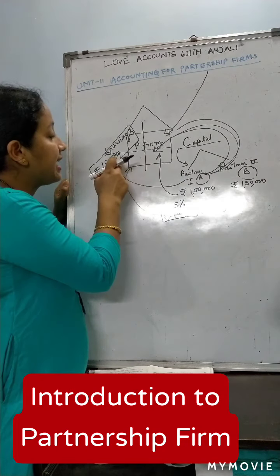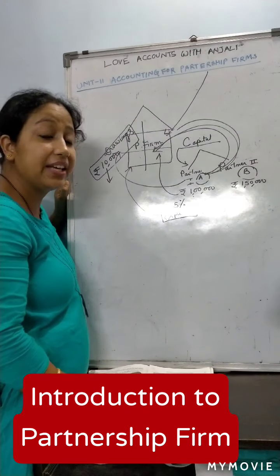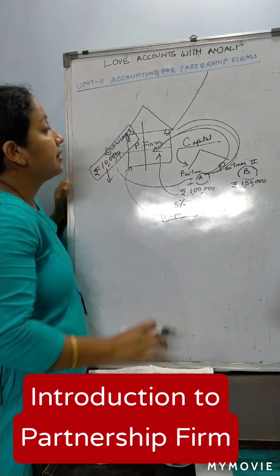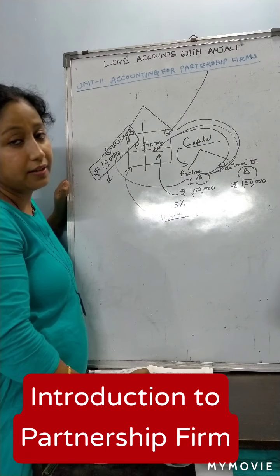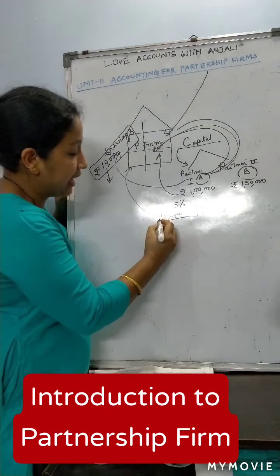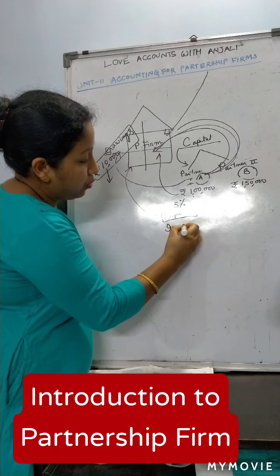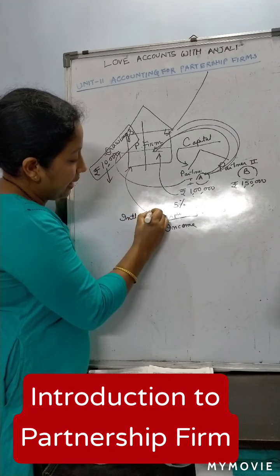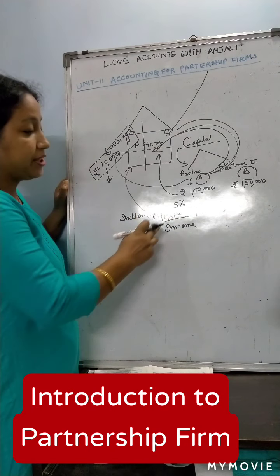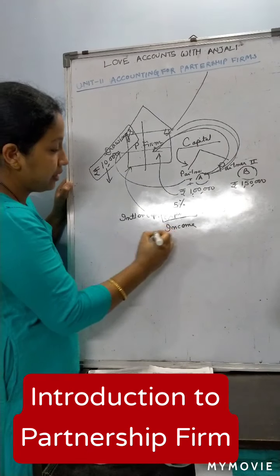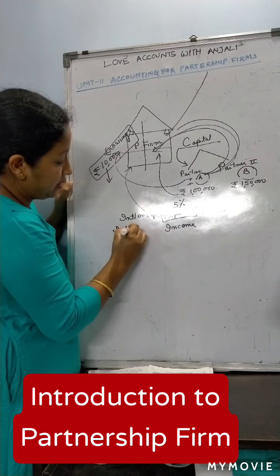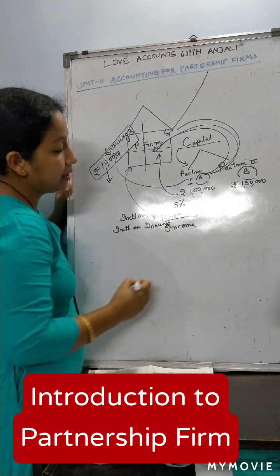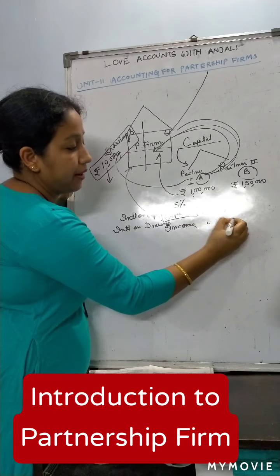It is as if the partnership firm has given a loan to the partners. So on that amount, the partnership firm will receive income. So interest on capital is an expense of the firm, and interest on drawings will be the income of the firm.